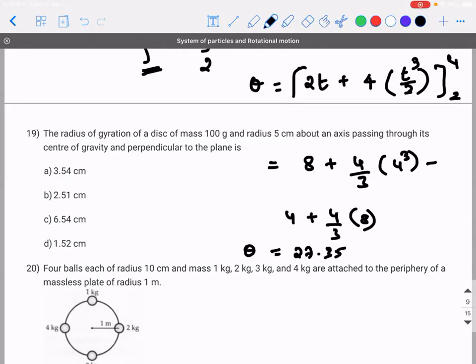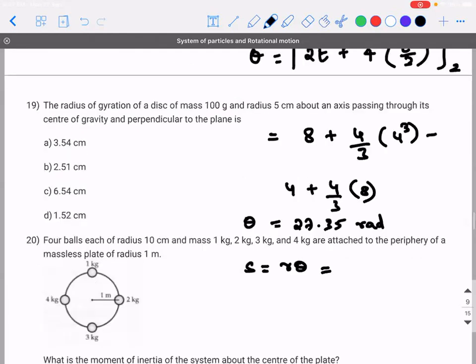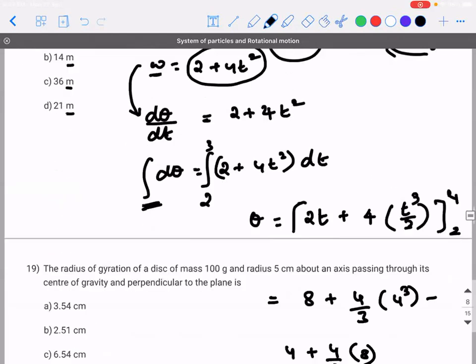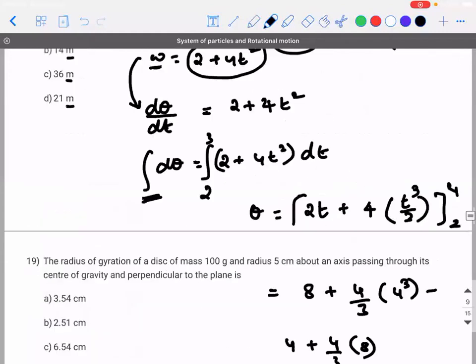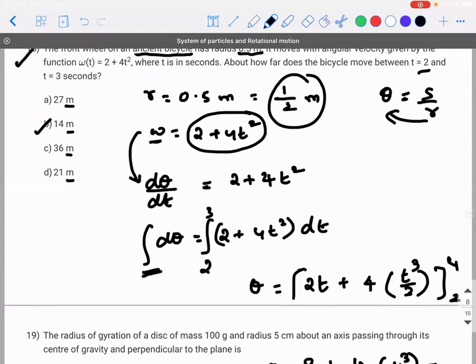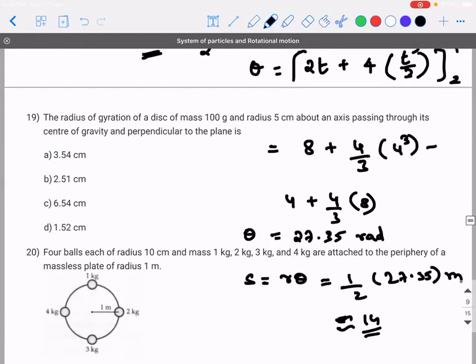Okay. So this is the value of theta, so these many radians. We know that S is equal to R into theta. But what is R? R is half a meter. Half of 27.35 meter should be the answer, which is approximated to 14. Is there an option 14? Correct? Are you able to understand? It's a good problem.